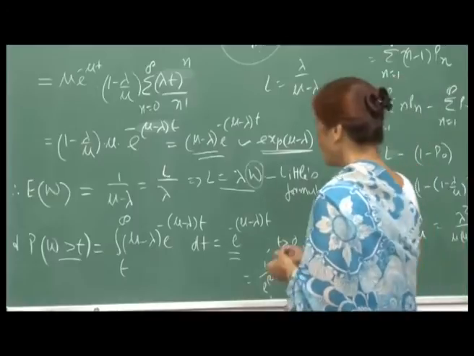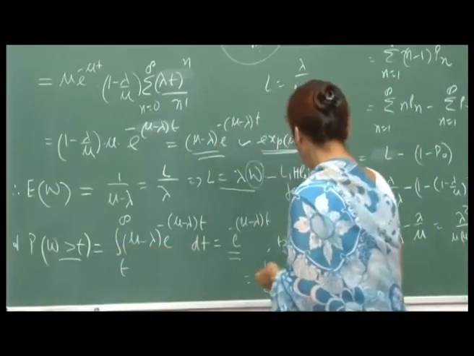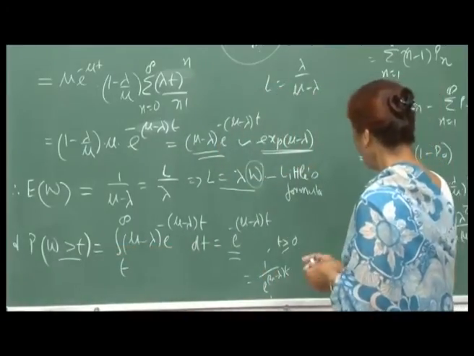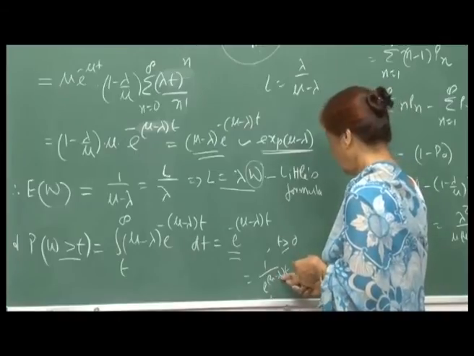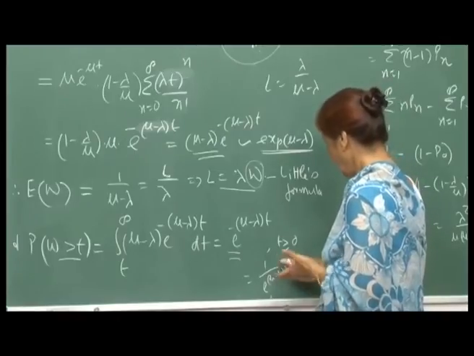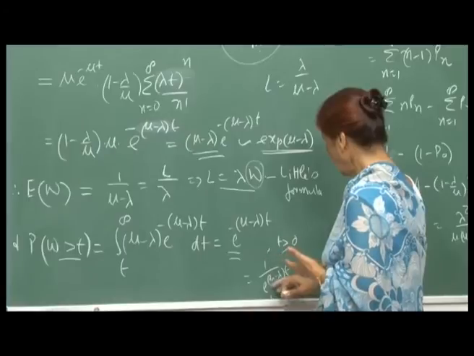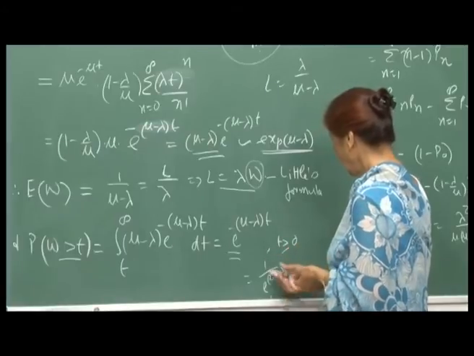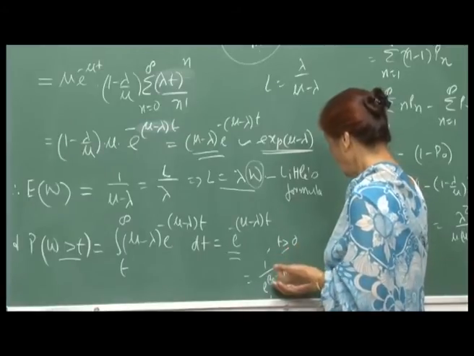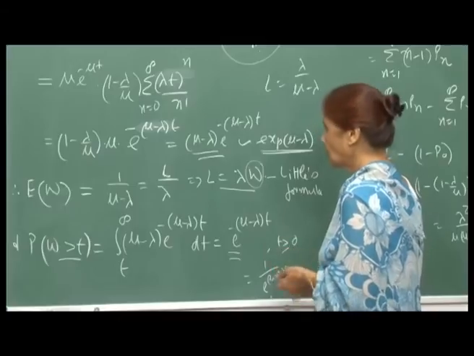If you want this probability to be small, then obviously your mu should be greater than lambda quite substantially, so that this probability is small, because e^{(mu - lambda)t} would be large, and so 1 upon that would be small.